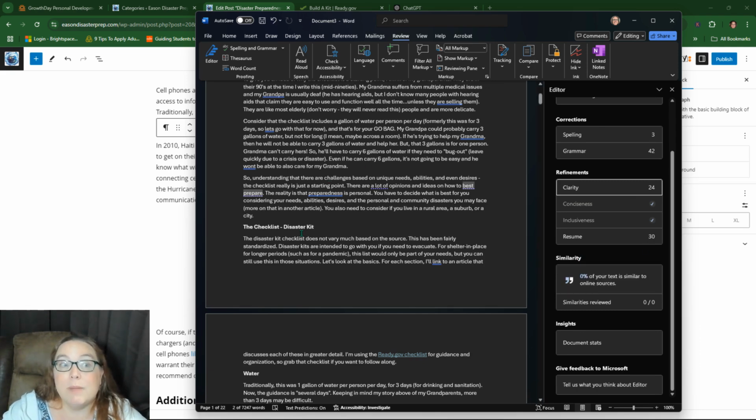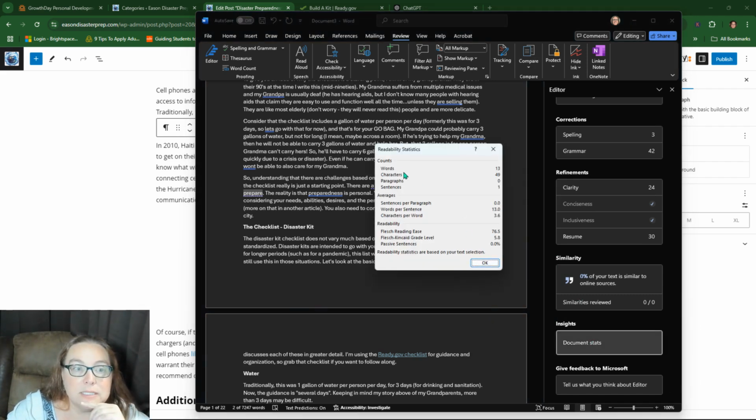Similarity. So I had it checked for my content I wrote, which by the way, I've done this before where I wrote an article and I put it into an AI generator thing. And it was like, it's 90% chance it's AI. And I'm like, dude, that's ridiculous. I wrote it. But it was formatted the way AI told me to format it, like as far as the sections and stuff. So I think that's what it was catching. But this one says 0% of your text is similar to online sources, which means I have unique content. So it's telling me that in Word, right? I don't have to run it through any other source.